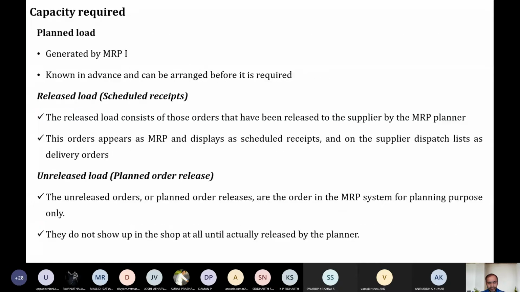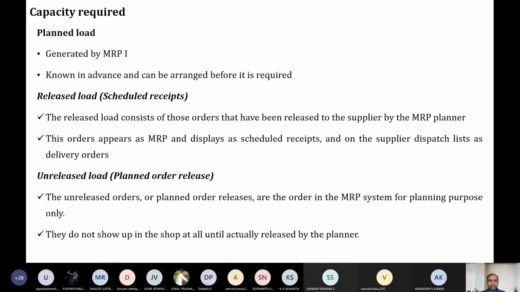Okay. Then when I say capacity required, how is it planned? When I say planned load, I told you it's generated by the MRP. Using the MRP, we have generated the planned load. That is how much we are going to load the system, right? We used to calculate for the particular week, and based upon the particular week, how we are going to calculate the MRP, that we have done. So based upon the MRP, now we are going to load the systems.